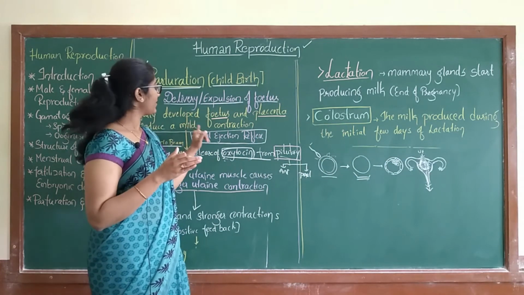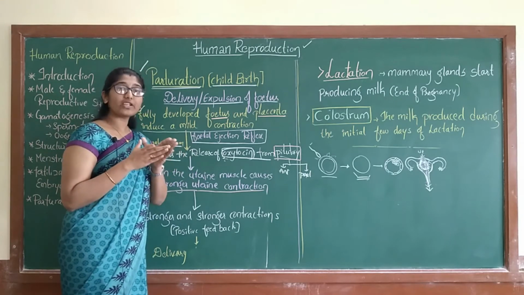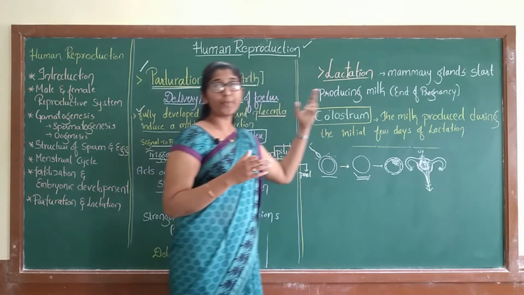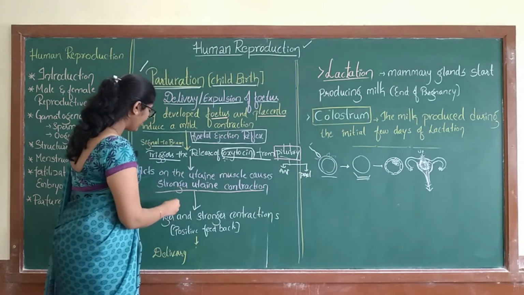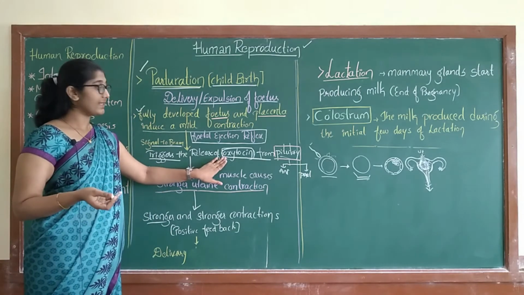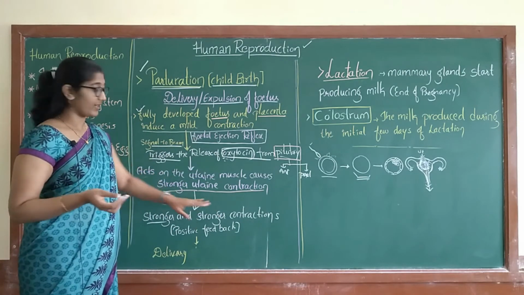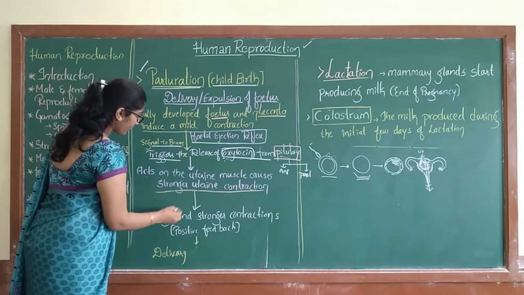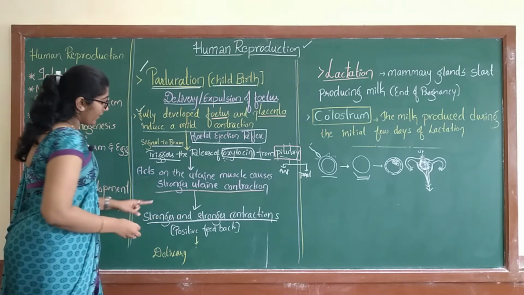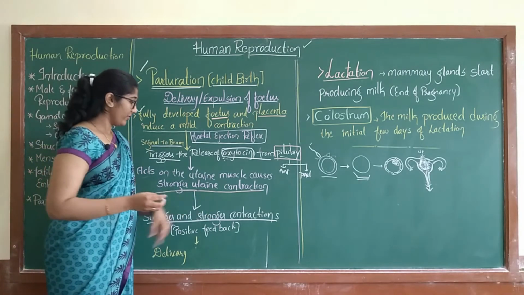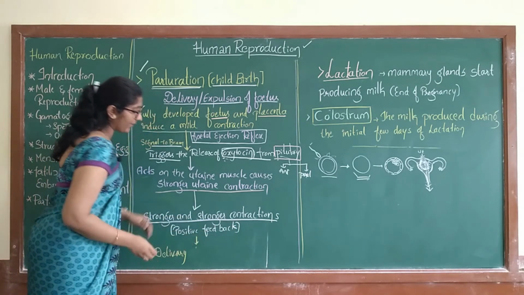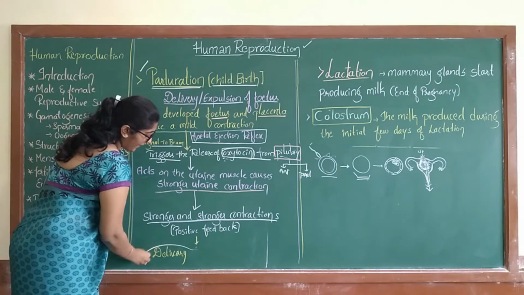The first one was mild, and now the contraction is stronger, and again this signal reaches the brain, oxytocin is released, and that again acts on the uterus. This makes stronger and stronger contractions. Once this forms, it is also called positive feedback, and the baby is delivered out.